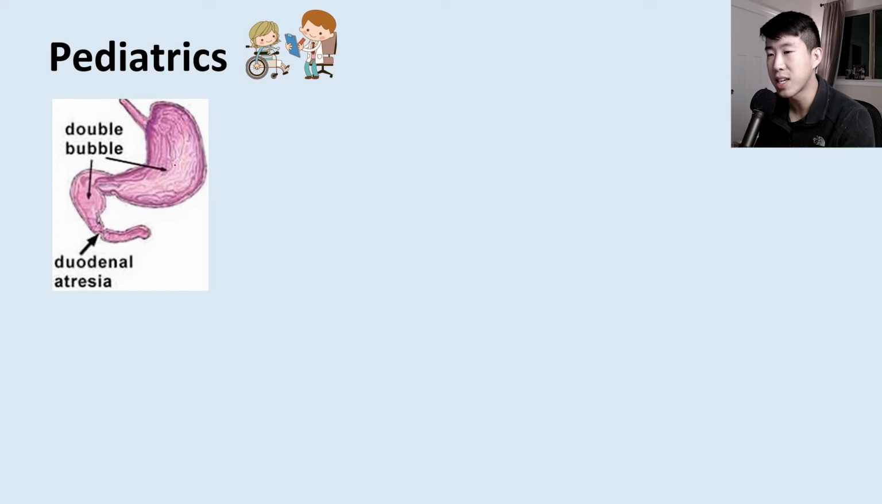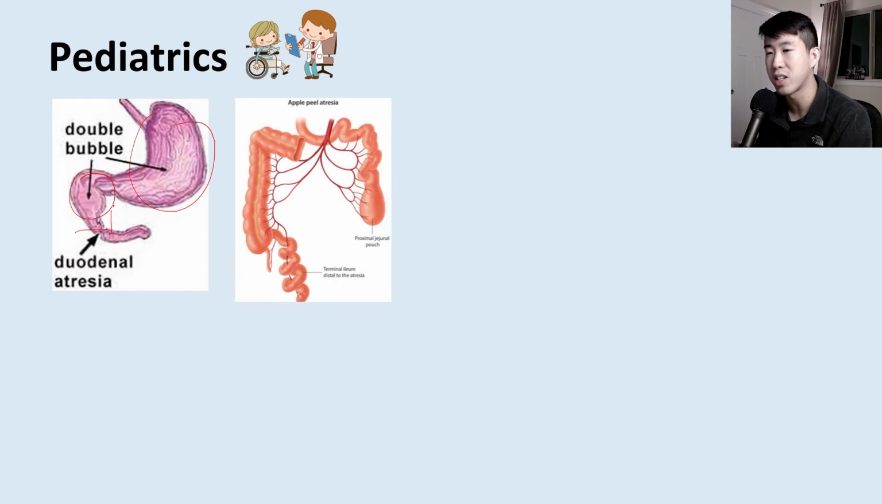This is the double bubble sign of duodenal atresia. So you notice how there's the big bubble of the stomach, and then you have this proximal duodenal bubble, and then there's basically just a cutoff point where the duodenum does not further advance. And so that's why you get this double bubble appearance.